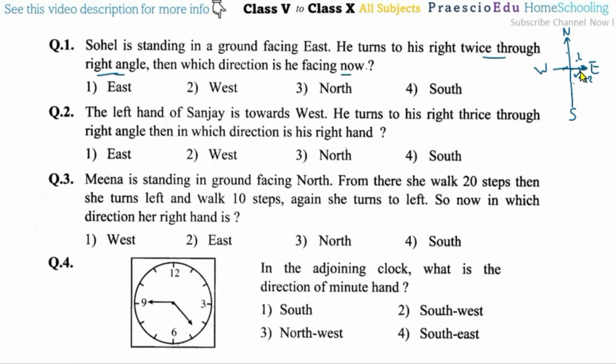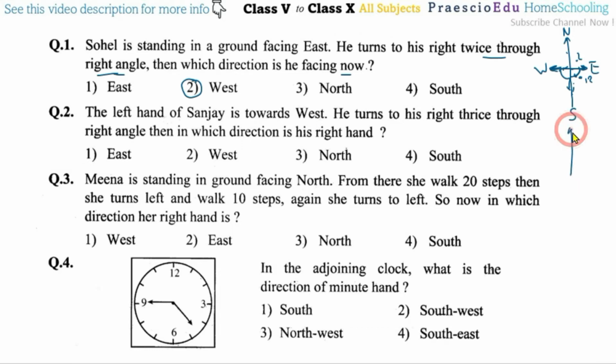So twice means two times, means this is one. Then he is facing to the south. Again he is turning to the right, means he is facing to the west. So now see, he is facing to the west. West means option number 2 is the correct one. Now, question number 2. The left hand of Sanjay is toward west.